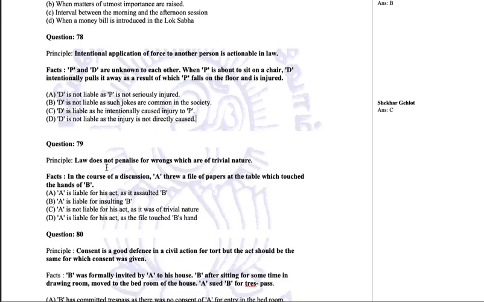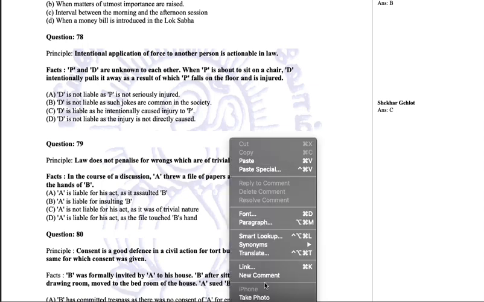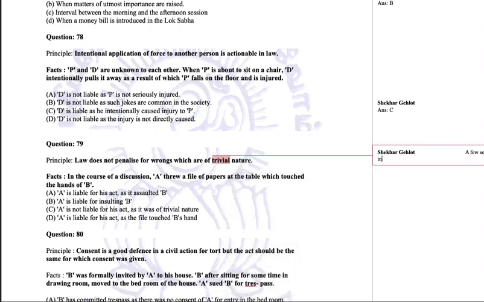79. Law does not penalize for wrongs which are of trivial nature. Trivial nature means minimal nature, insignificant nature. So, in course of a discussion, A threw a file of papers at the table which touched the hands of B. He threw the file at the table, not at B, but somehow it touched B. So this act is a trivial act, insignificant act. It may have touched B's hand, but it hardly makes any difference.